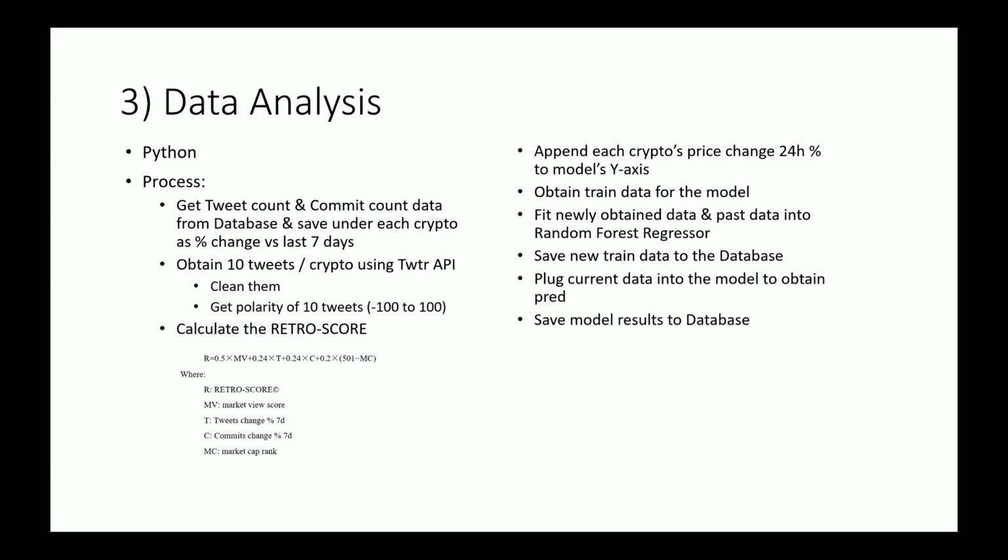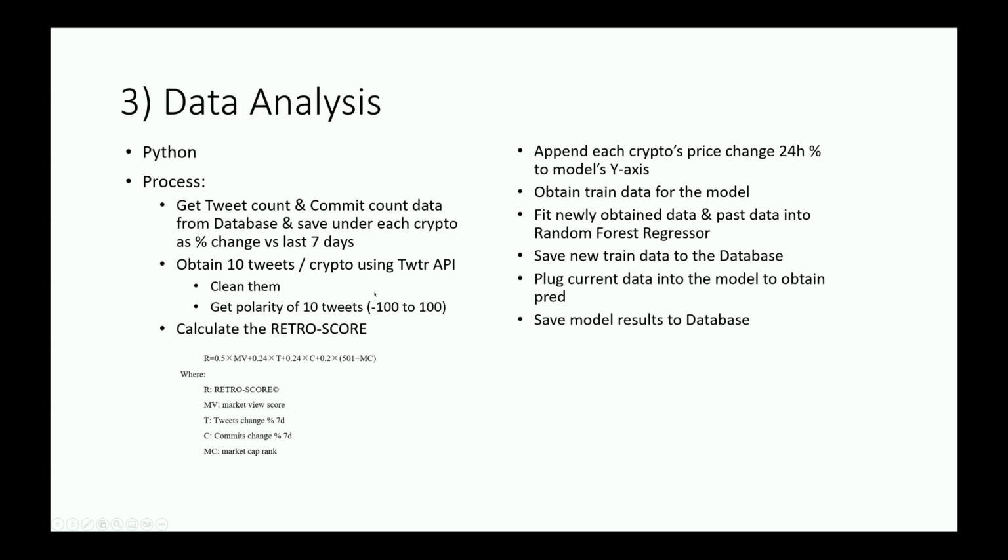So if today the tweet activity was, let's say, 100, and a week ago the tweet count was actually just 80, then it would mean an increase in this case.